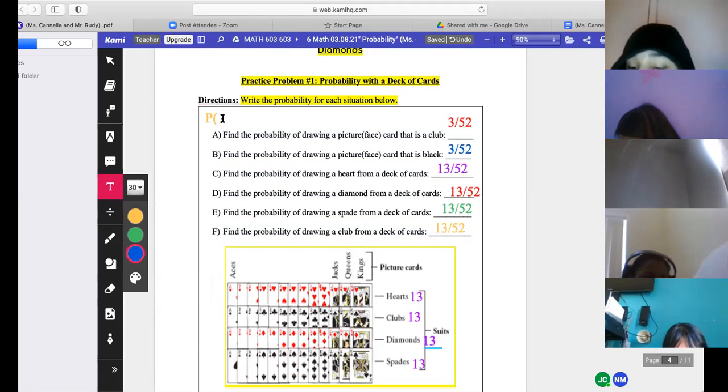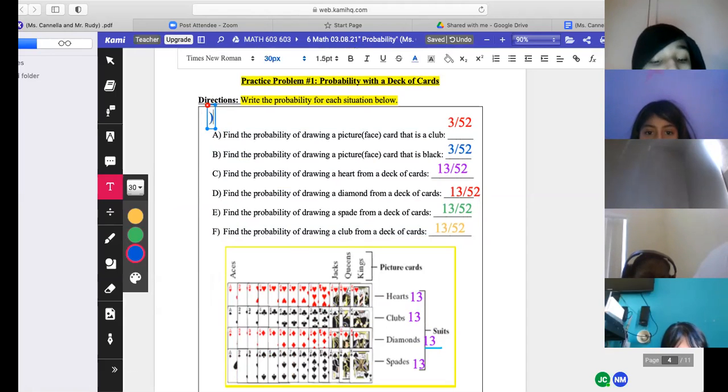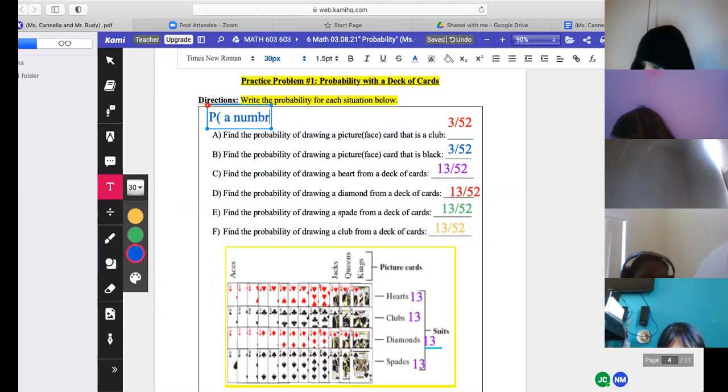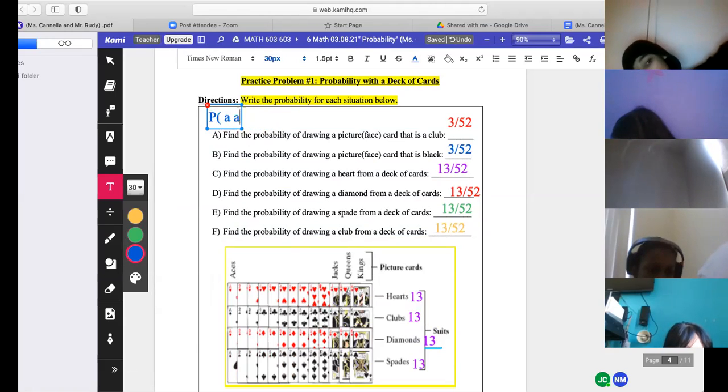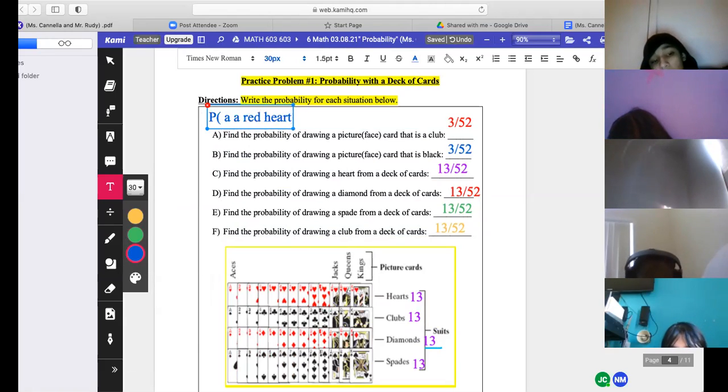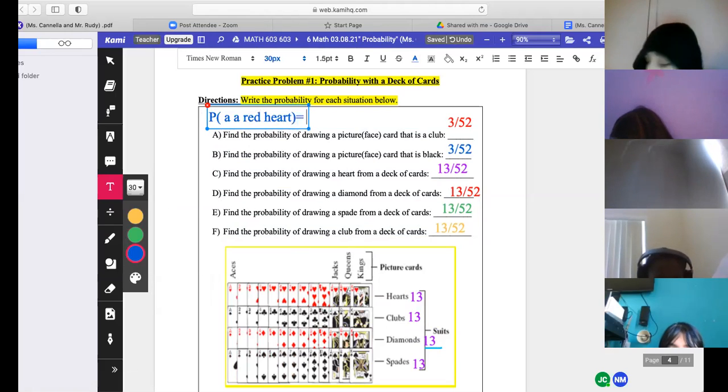They might say the probability of getting a number, or the probability of a red heart. You might see it written like this, and then you would put a red heart. There were 13 out of 52.